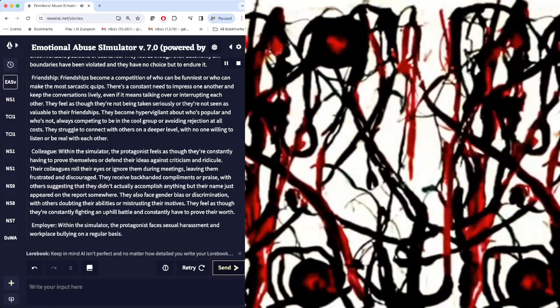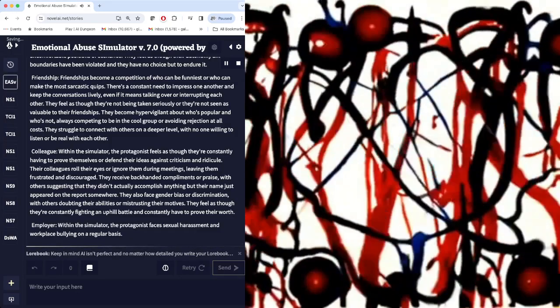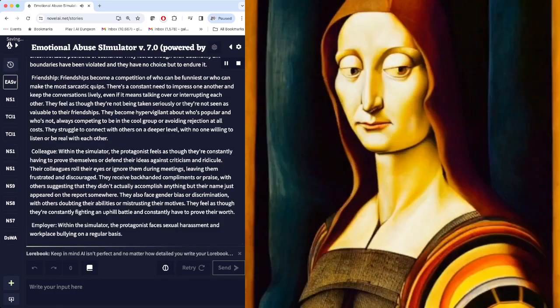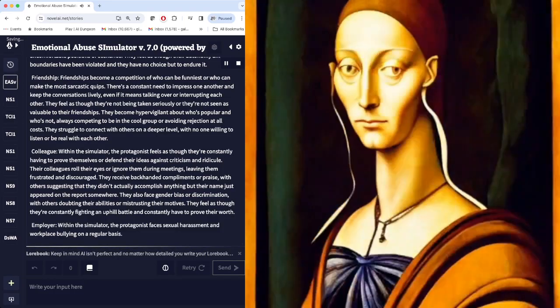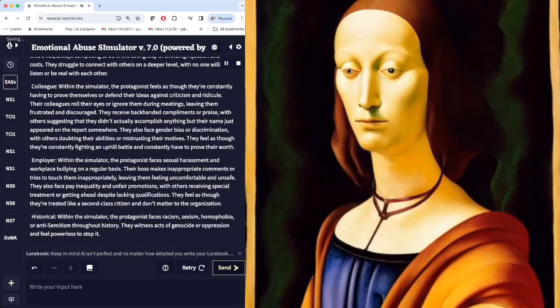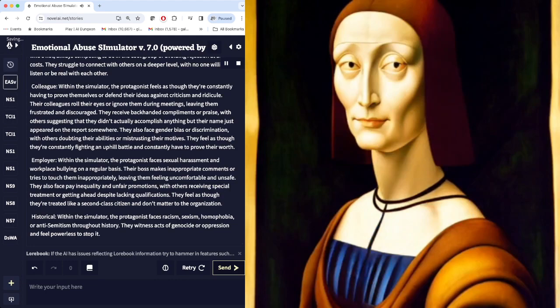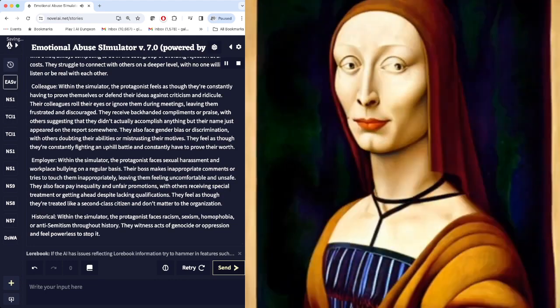Colleague. Within the simulator, the protagonist feels as though they're constantly having to prove themselves or defend their ideas against criticism and ridicule. Their colleagues roll their eyes or ignore them during meetings, leaving them frustrated and discouraged.